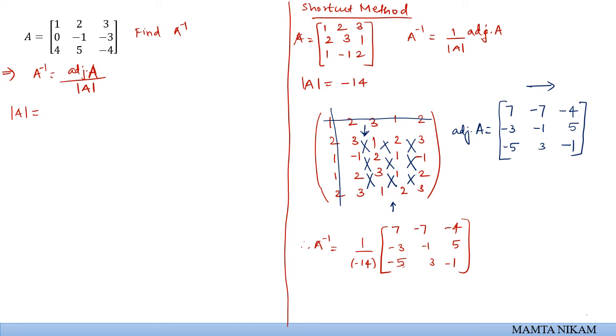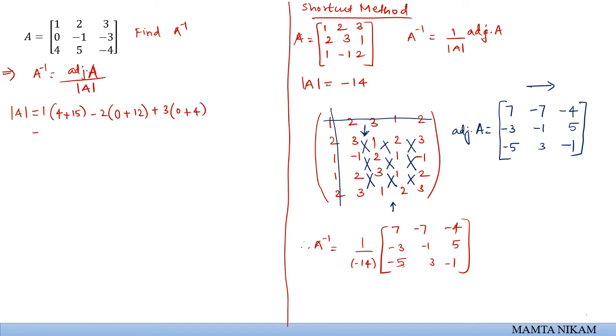As we all know how to calculate the determinant: the first term, then the determinant of the remaining, then minus the 1 2 term, then the determinant of the remaining values. So it is going to be 1 times minus 1 into minus 4, so this is going to be 4 plus 15, then minus 2 times, neglecting the corresponding row and column, this is going to be 0 plus 12, and plus 3 times 0 plus 4.